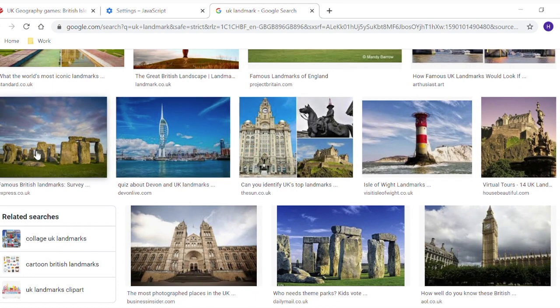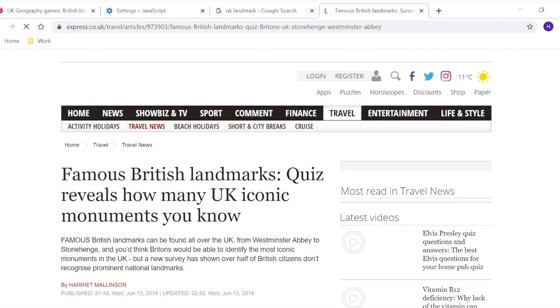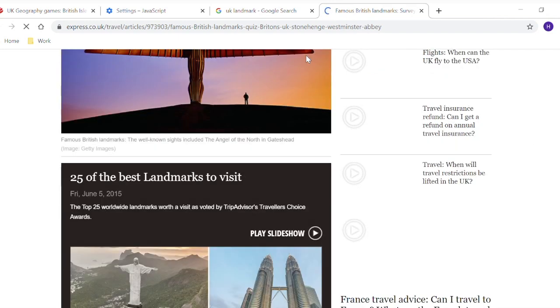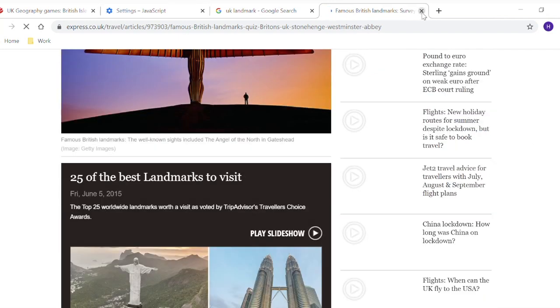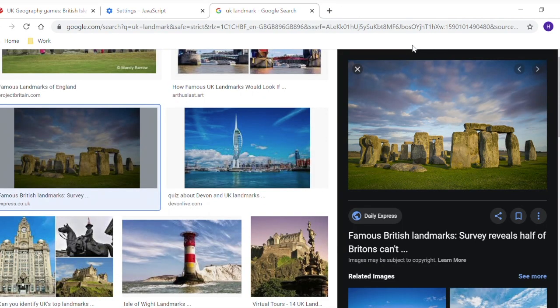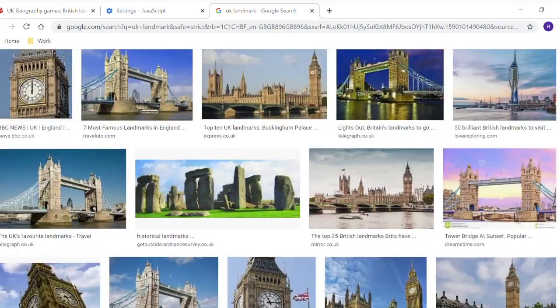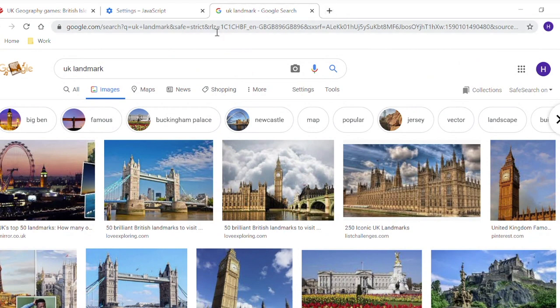So if I click on Stonehenge, you can look closely at the picture and then you can make whichever landmark you want using the things you have at home. Okay? And there's loads of different ones in the UK, so you'll have loads of different ones coming up. Okay, in a minute I'm going to show you one of the ones that we made at home, and then you can use it to make your own.